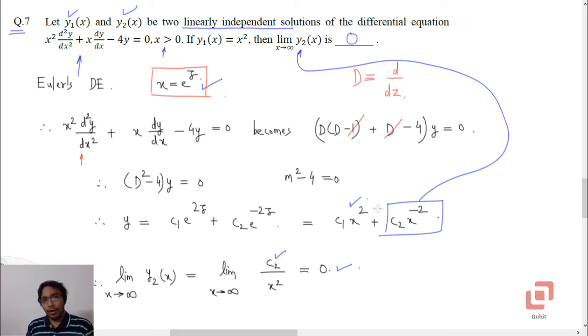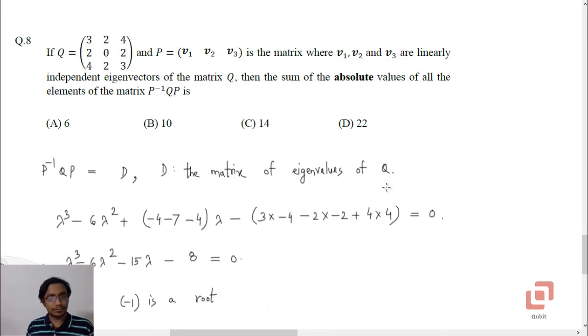So now we have solved all 1 mark questions in this paper. Let us now start solving the 2 marks questions, starting with question number 8, which is based on the concepts of eigenvalues, eigenvectors and diagonalization.